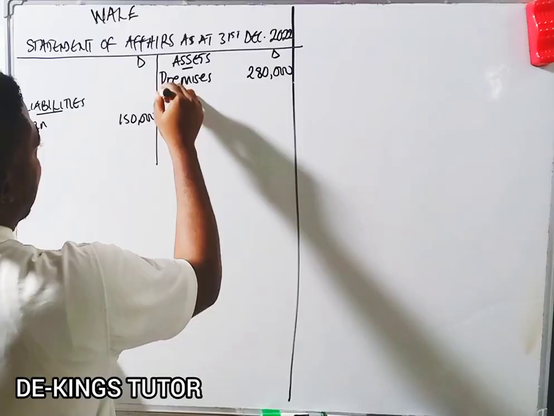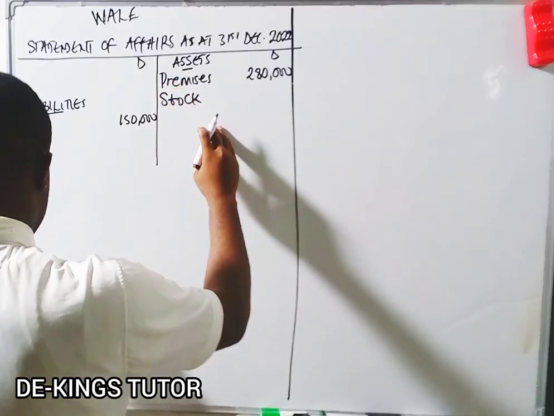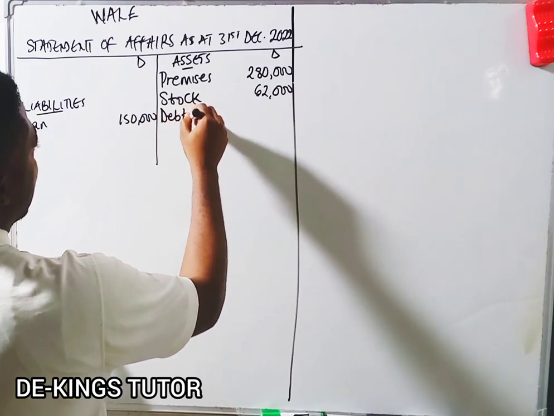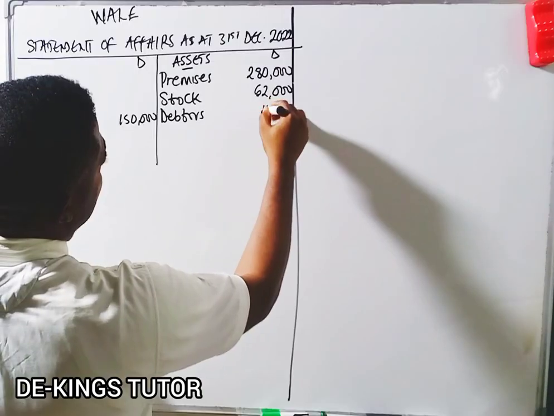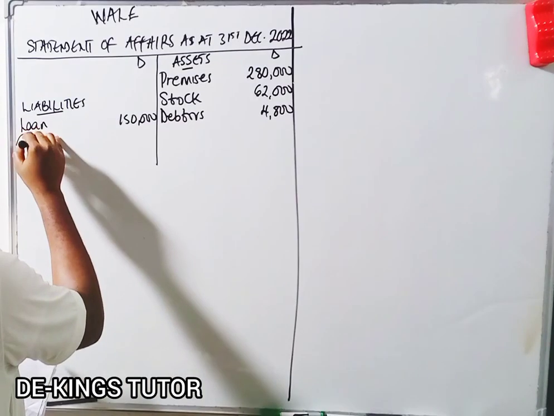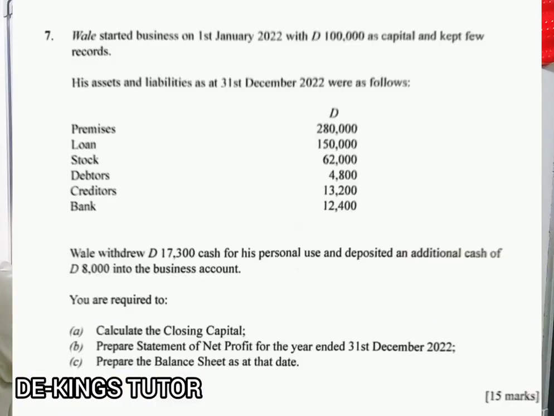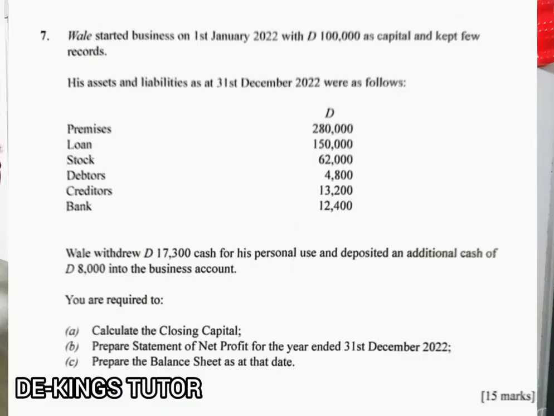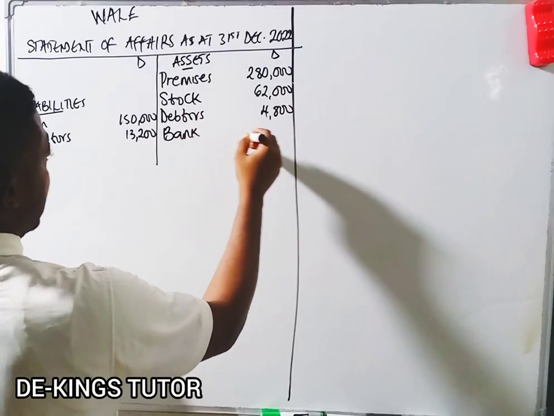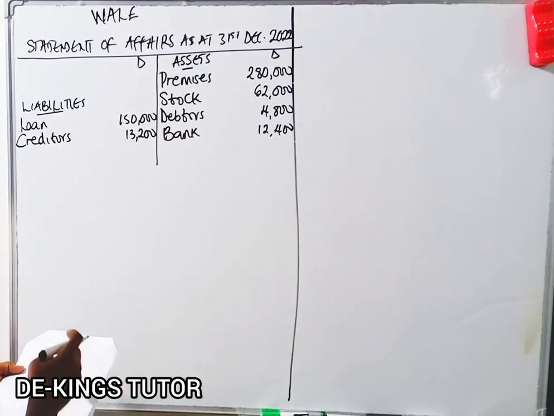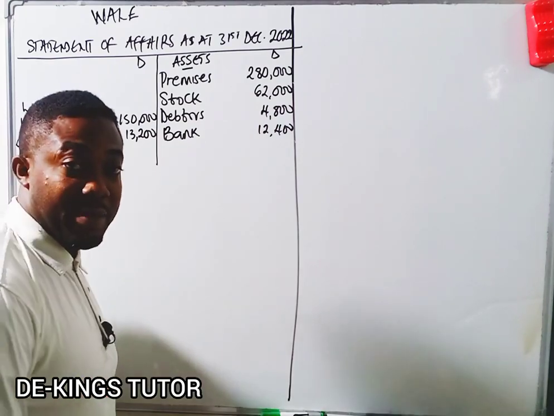So I can have my stock under the assets. Now the stock is how much? Stock is 62,000. Okay, the next one is debtors. I can also have my debtors here. Debtors is 4,800. Okay, and the next one is creditors. Creditors will be under liabilities also. It will be here. Creditors is 13,200. Okay, the next one is bank. So I have bank is 12,400. Okay, so those are the items that they gave us as his assets and liabilities.